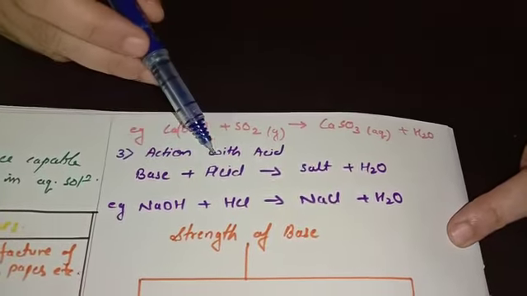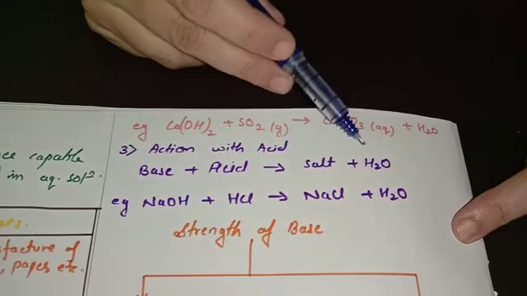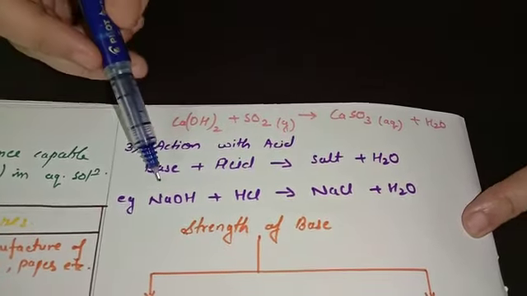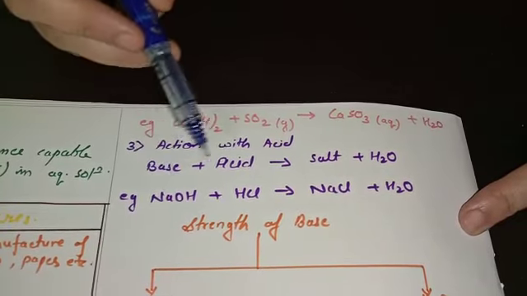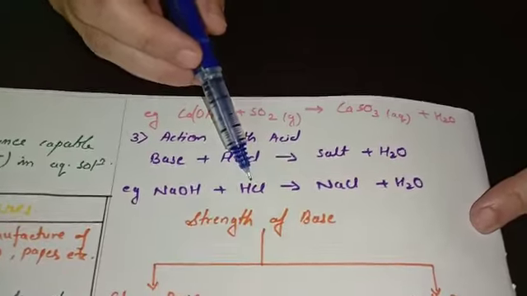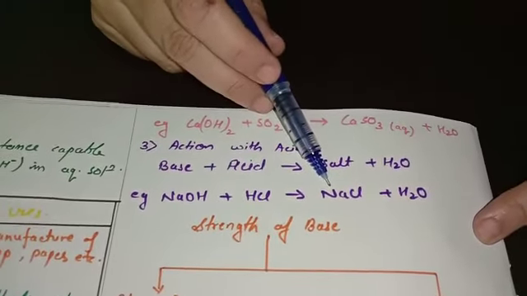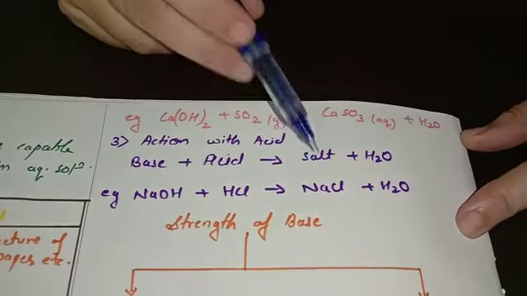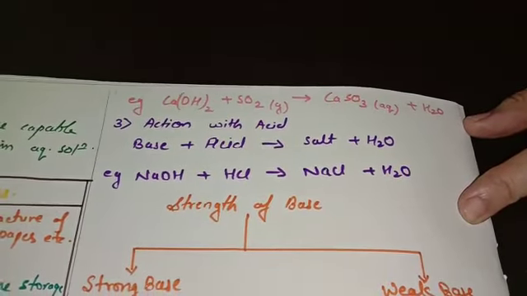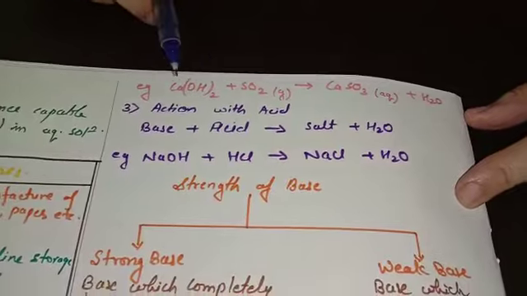Whenever any base react with any of the acid, they form salt and water. And what type of reaction it is? It is a neutralization reaction. So base, we are going to take out sodium hydroxide, acid, hydrochloric acid. When sodium hydroxide react with hydrochloric acid, they will form a salt named as sodium chloride and its formula is NaCl plus water. So these are the chemical properties of base.